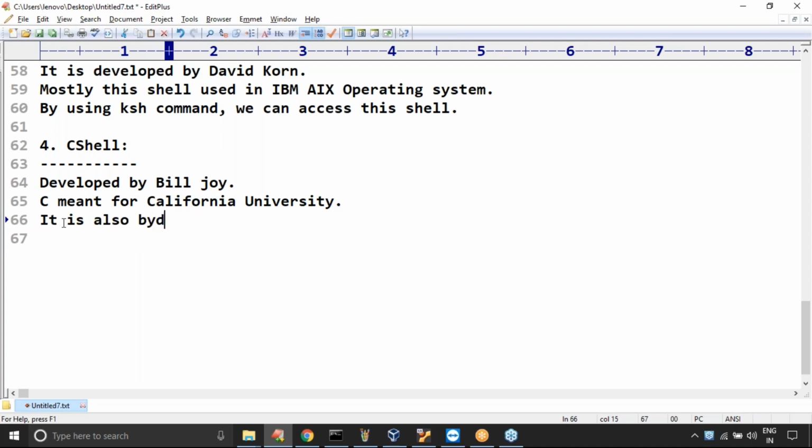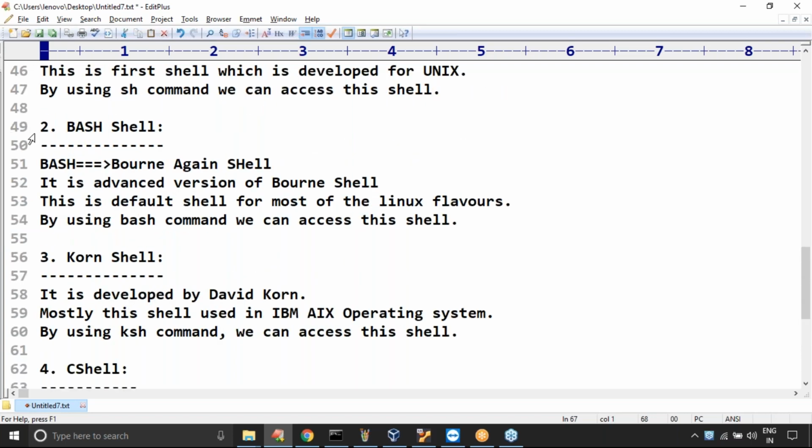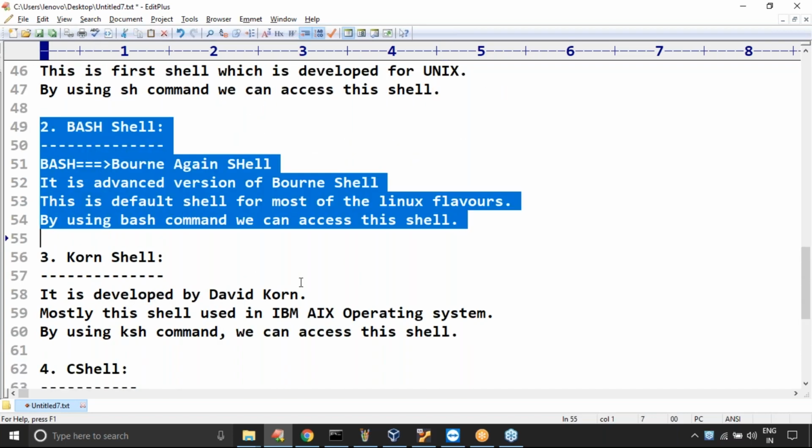It is also by default available with Unix, sir. Remember this one, so it is also old. After Bourne shell, C shell came into the picture. But anyway, Bash is the most powerful and most commonly used, sir.